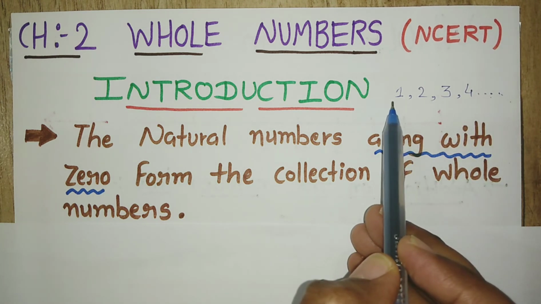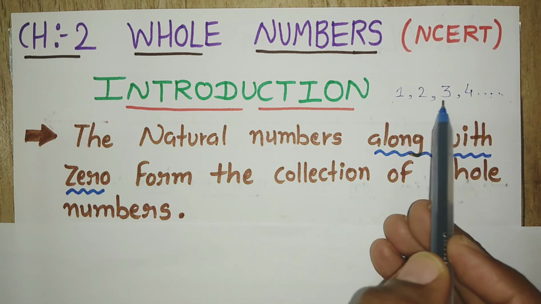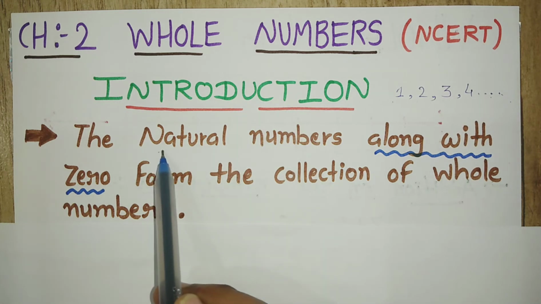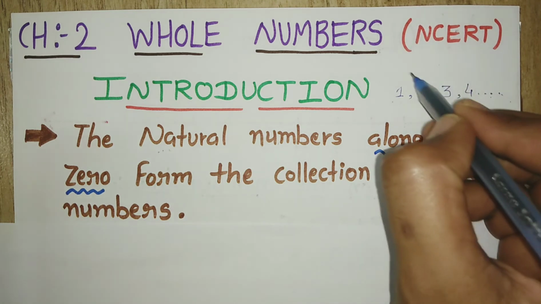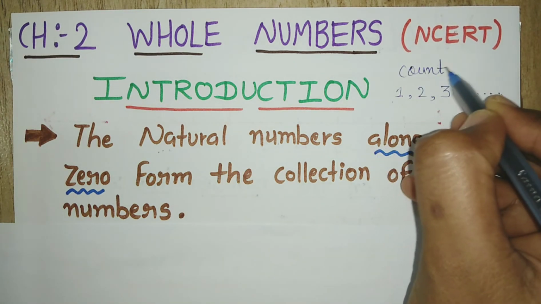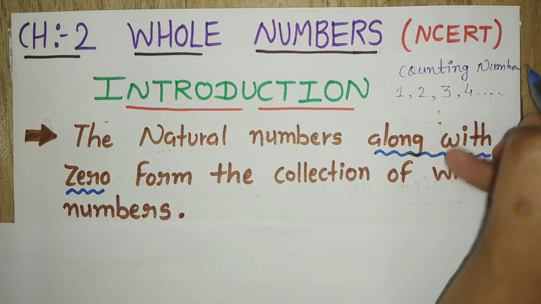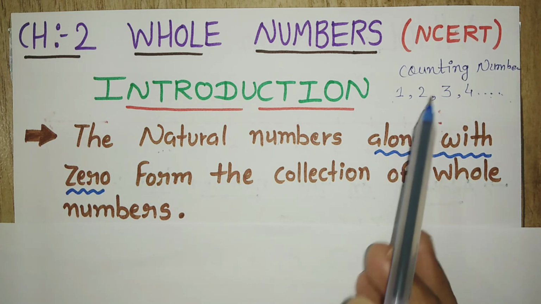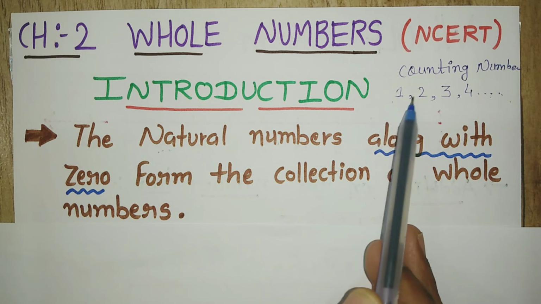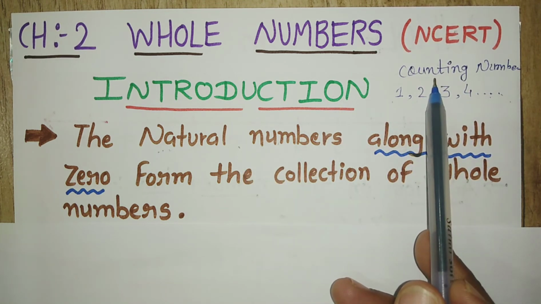So we start counting the numbers from 1, 2, 3 and 4. This counting numbers are known as the natural numbers. Natural numbers equal counting numbers. The natural numbers start from 1, and the counting numbers, obviously, we start counting from 1: 1, 2, 3, 4 and so on.